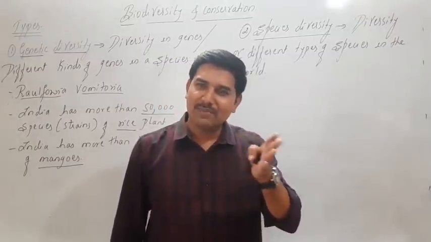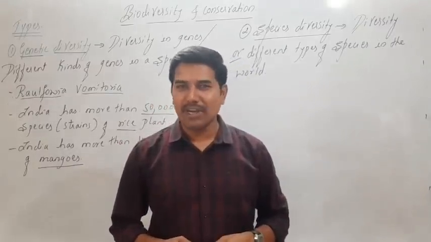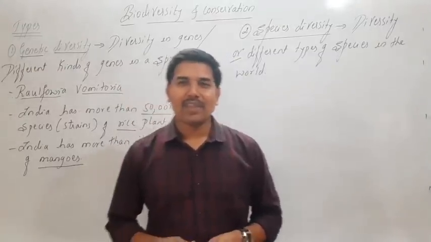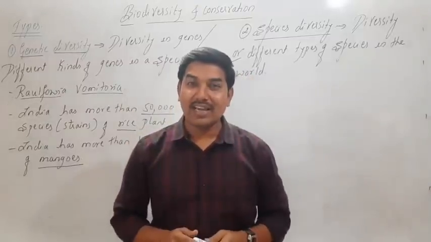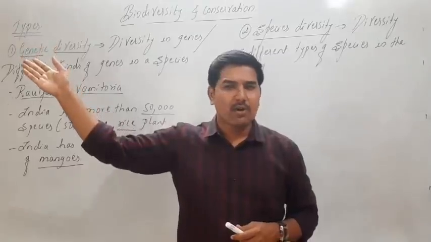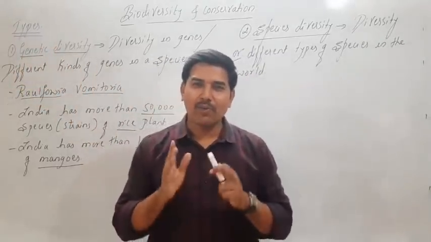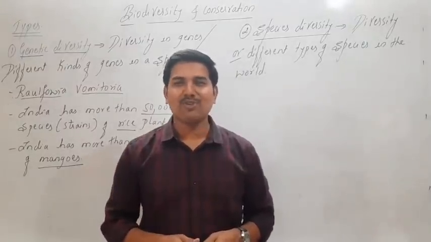We have various types and all the dogs are produced from the wolf breeds only. We are going to study that in the part of evolution, because the species which we are looking at in the present world are evolved species, and those species originated millions and billions of years back. We are going to study it in detail in the chapter called evolution.